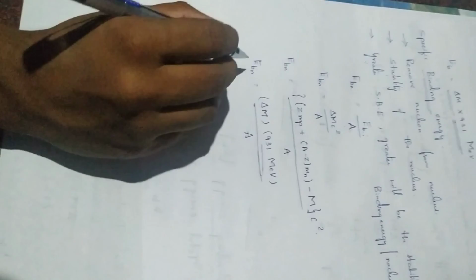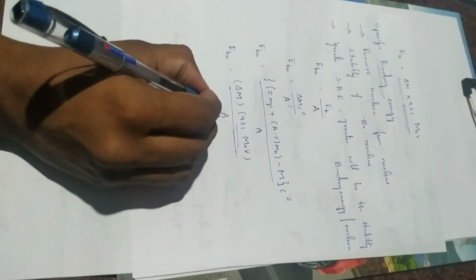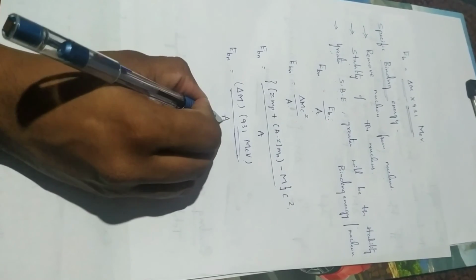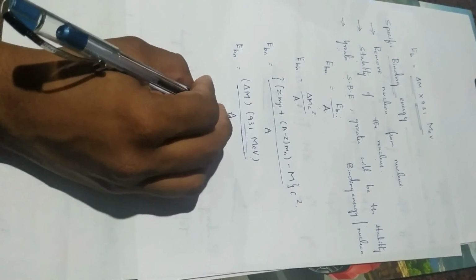So specific binding energy is given as delta M into 931 mega electron volt by the mass number. Mass number is nothing but the total number of protons plus neutrons.